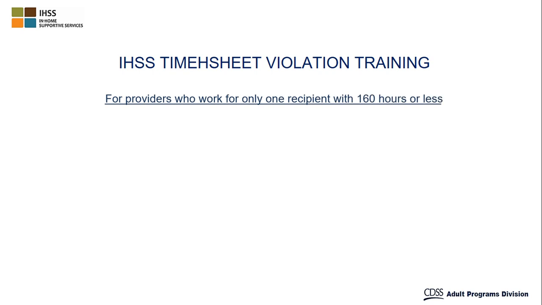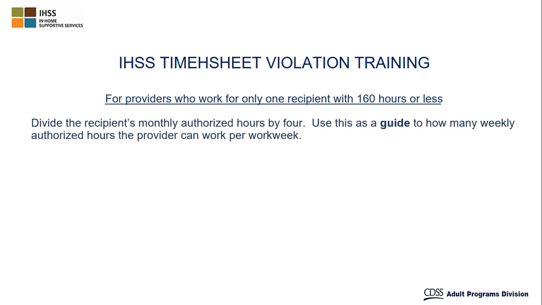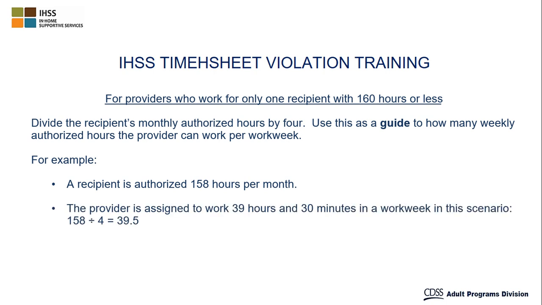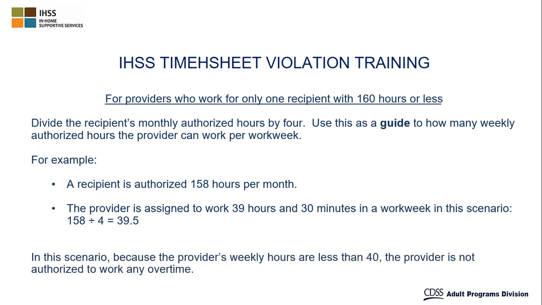For providers who work for only one recipient with 160 hours or less, to find out if a provider is authorized weekly overtime, divide the recipient's monthly authorized hours by 4. Use this as a guide to how many weekly authorized hours the provider can work per work week. For example, a recipient is authorized 158 hours per month. The provider is assigned to work 39 hours and 30 minutes in this work week. In this scenario, because the provider's weekly hours are less than 40, the provider is not authorized to work any overtime.